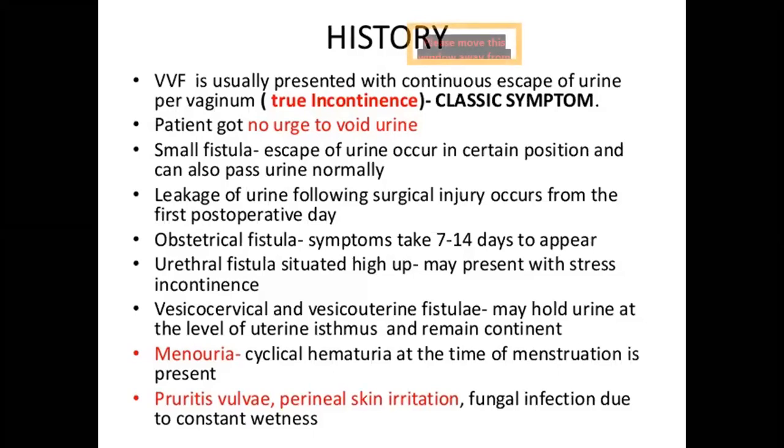So by that symptom, you can differentiate between vesicovaginal fistula and ureterovaginal fistula. So you have to ask whether the urge to void is present or not. When the fistula is very small, escape of urine will occur only in certain positions, and normally also the patient